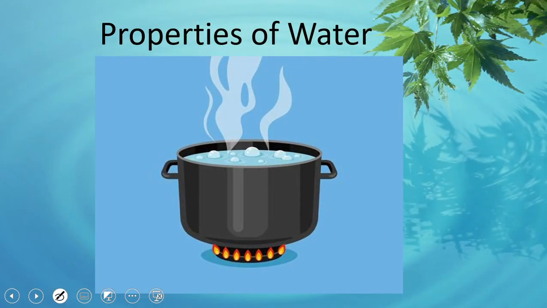The major property of water is its high specific heat capacity. Heat capacity here means specific heat capacity.